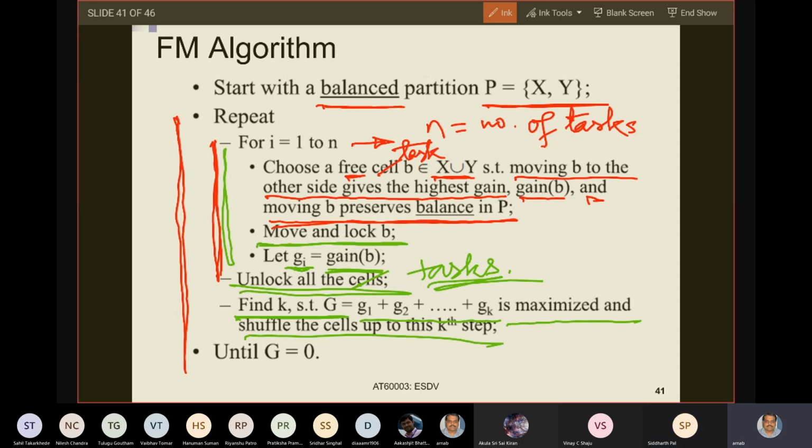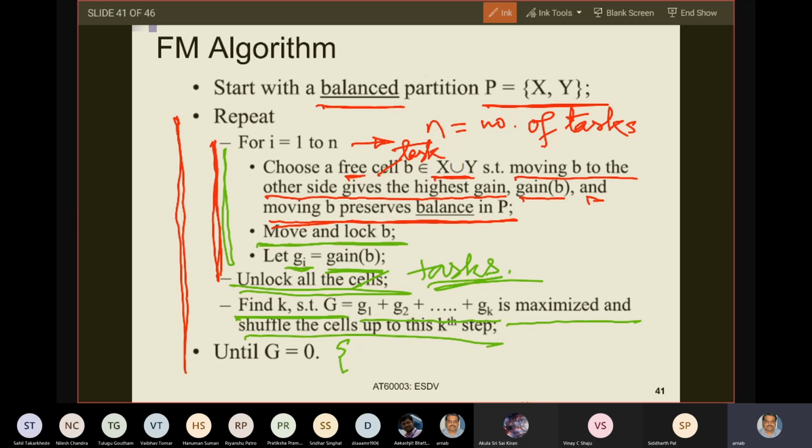Okay. So see what is capital G. Understand that small g's, G1, G2, G3, you had calculated when? While moving these tasks, because at each point in time you have calculated Gi equals the gain. So you have calculated the g's. Now how do you find out capital G? Capital G is the value for which G1 plus G2 dot dot up to GK is maximized. So how do you find that? You find out a list of tuples, and the biggest among that. You find out a list like this.